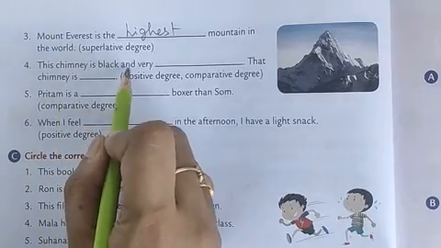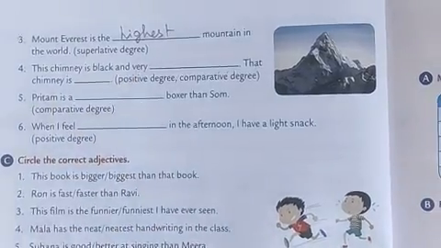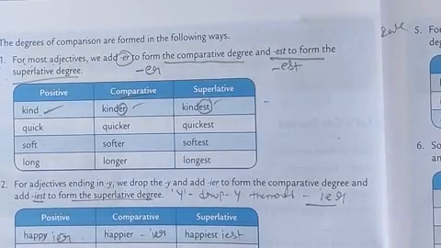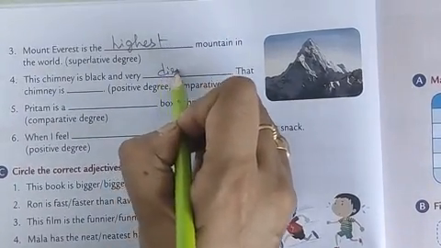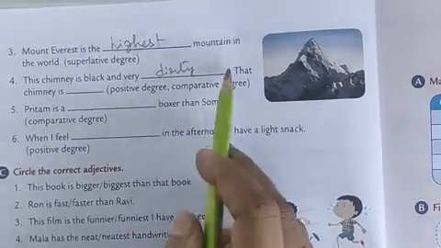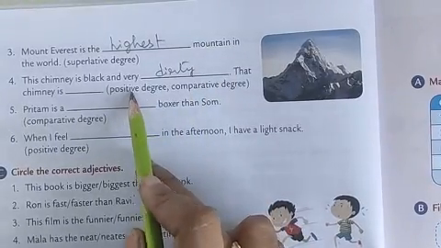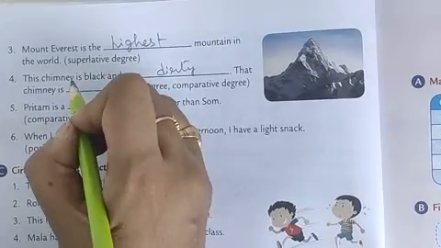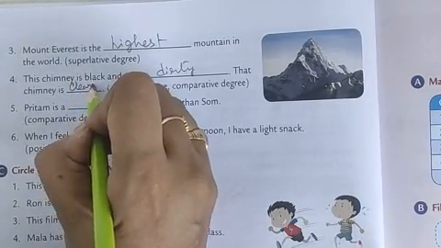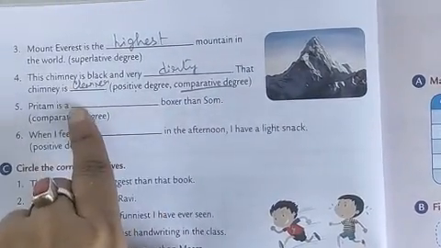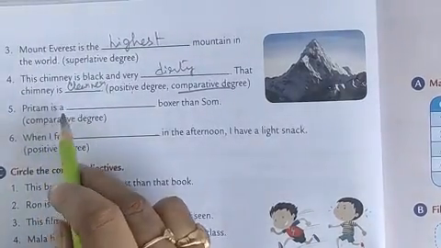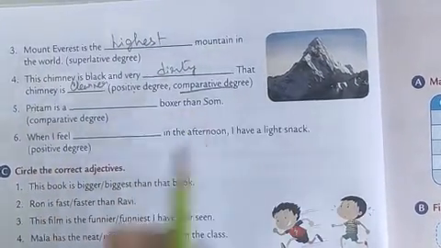The chimney is black and very dirty, because we are told here to use positive degree. That chimney is cleaner. Why? Because it is comparative degree, we are comparing between two chimneys. Pritam is a dash boxer than Som.